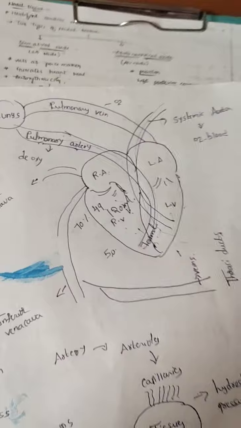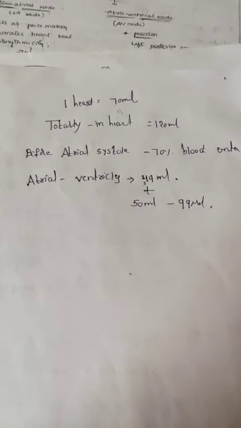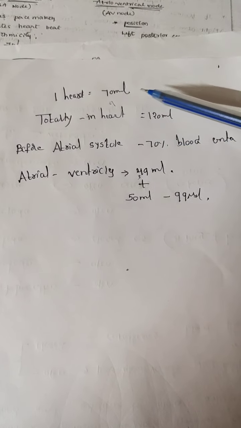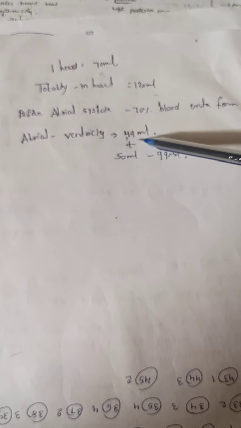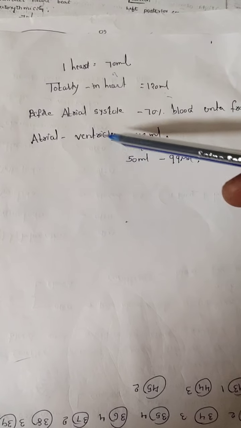That's why for one heartbeat, 70 ml of blood is pumped from each ventricle. Each ventricle has 120 ml in total, and of that 70 ml is pumped out. Before atrial systole, 70% of blood enters from the atria to the ventricles.